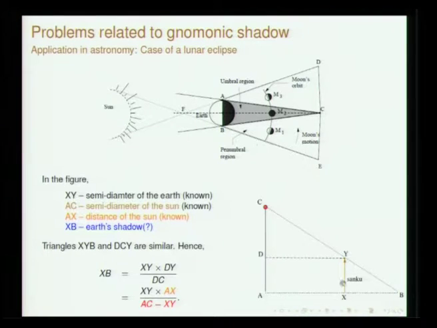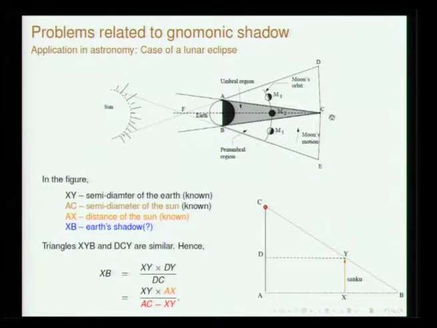Here the Shanku can be taken to be the radius of the earth, the semi diameter of the earth, and this object AC is the semi diameter of the sun. Basically the rays from this top, as it moves, go and reach this point. If you know this Shanku height and this height, then you will be able to get the shadow.